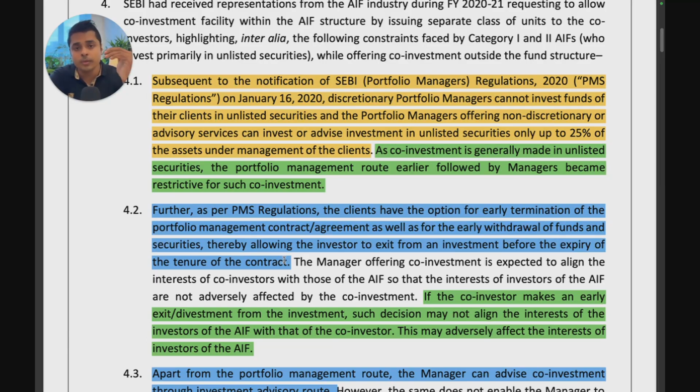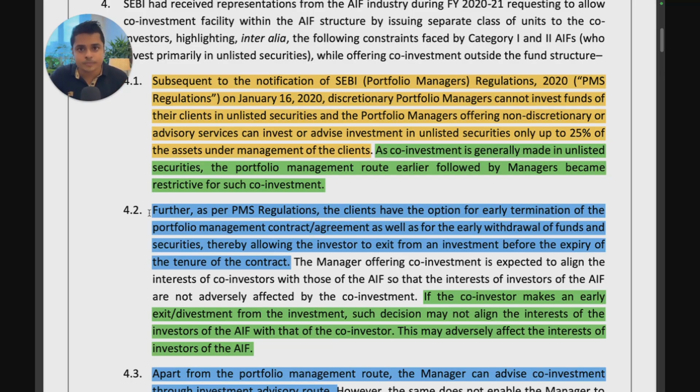So a PMS is very different from a fund. In a close-ended AIF, you would have a certain time. You can only enter and exit with other investors of the fund because everybody's money is pooled together. PMS doesn't have pooling of money. Everybody's assets are held in their individual bank accounts, individual demat accounts. So the assets are held in the name of the investor, not in the name of the fund. So if the investor chooses tomorrow to end the portfolio management agreement, they can do that, and the PMS regulations